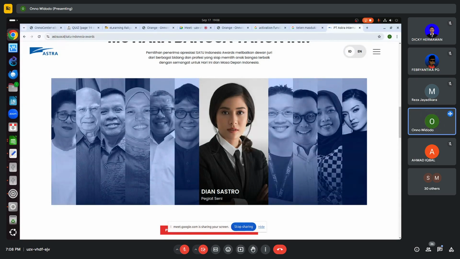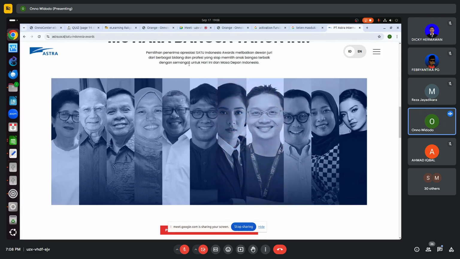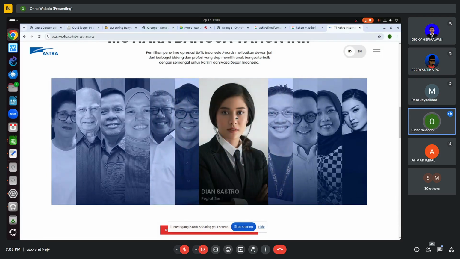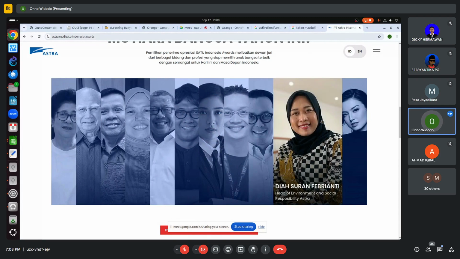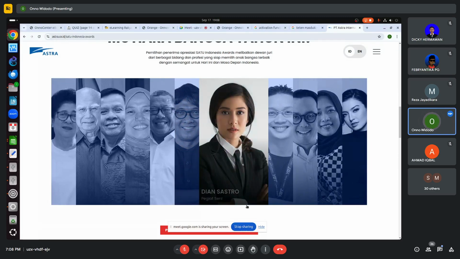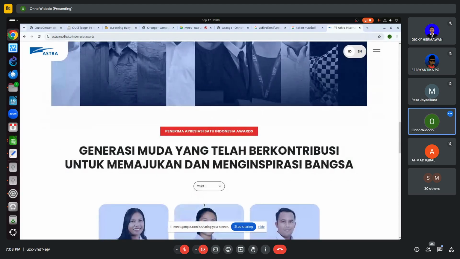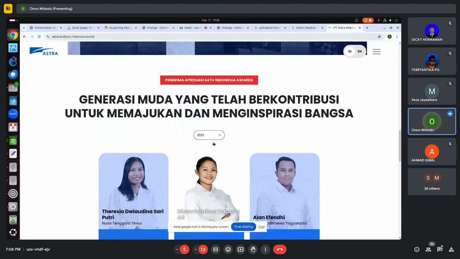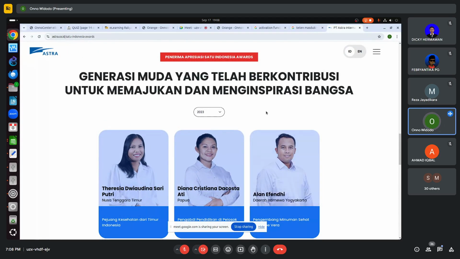Otherwise, the model will overfit into 7. Everything will give 7. But if I have Dian Sastro, the marking will vary between 1 and 9. So this is good. Overfitting is not good. Most of the jury will overfit into 7. So I don't like the marking of most of them, but I like this one. So this is the recipient of the Satu Indonesia Award.